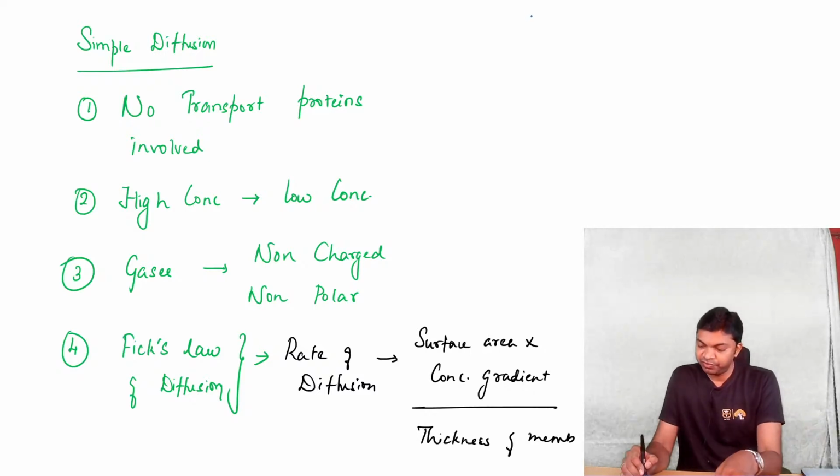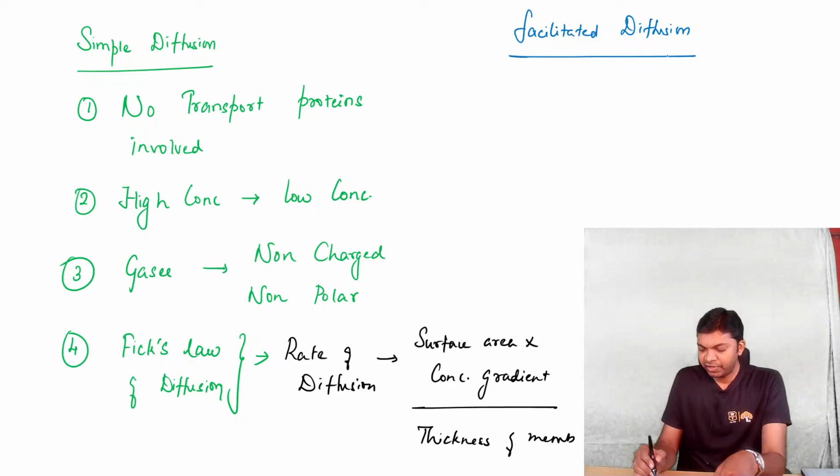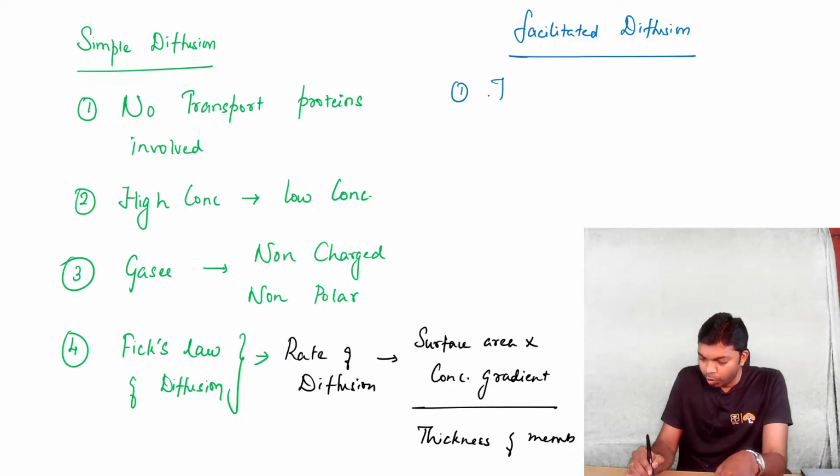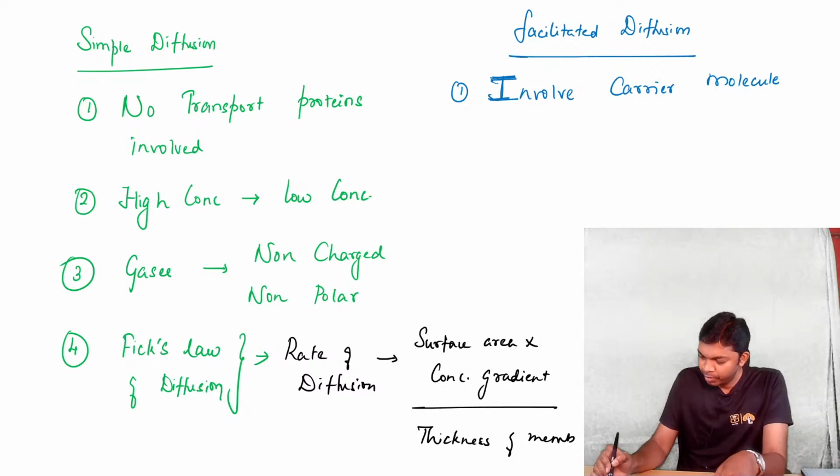Now when it comes to facilitated diffusion, people, facilitated diffusion do involve a carrier molecule, and this carrier molecule is specific for each solute.